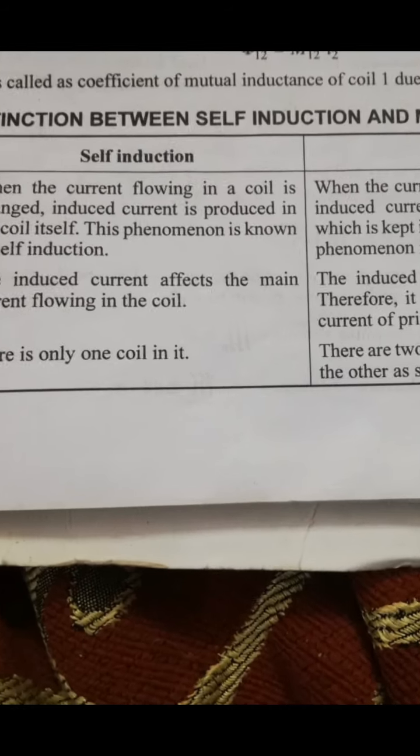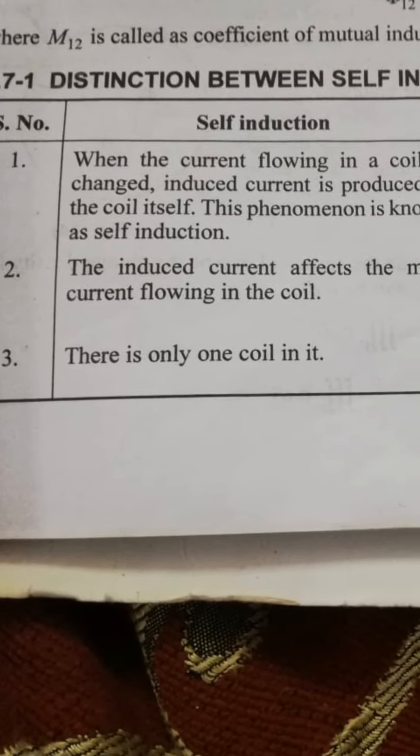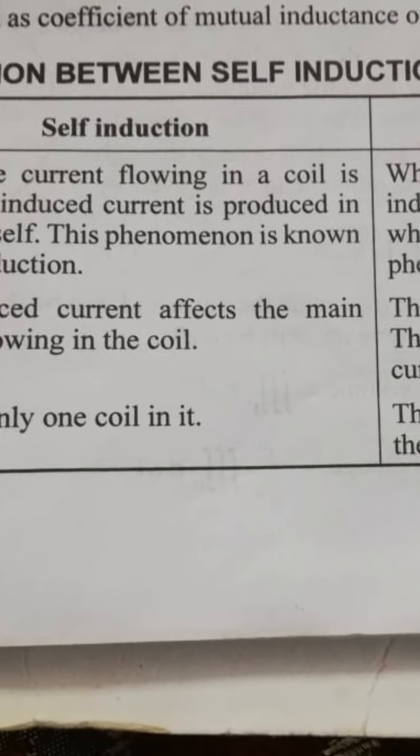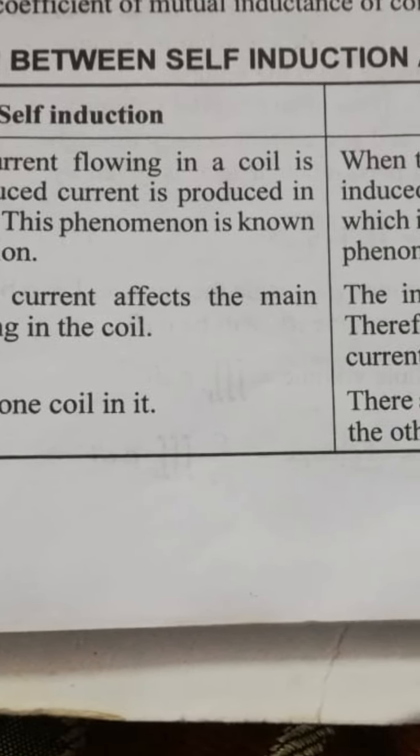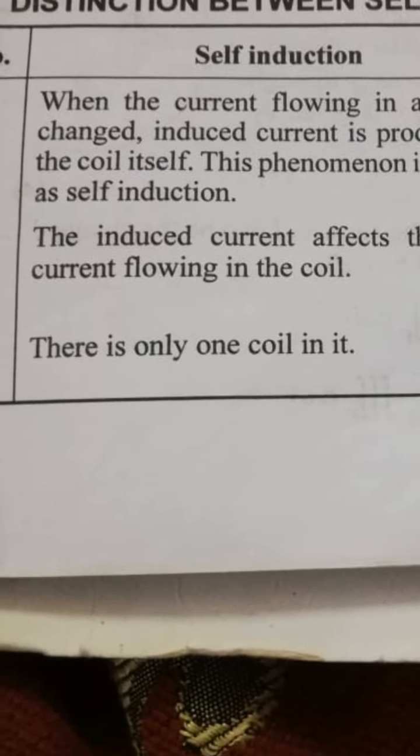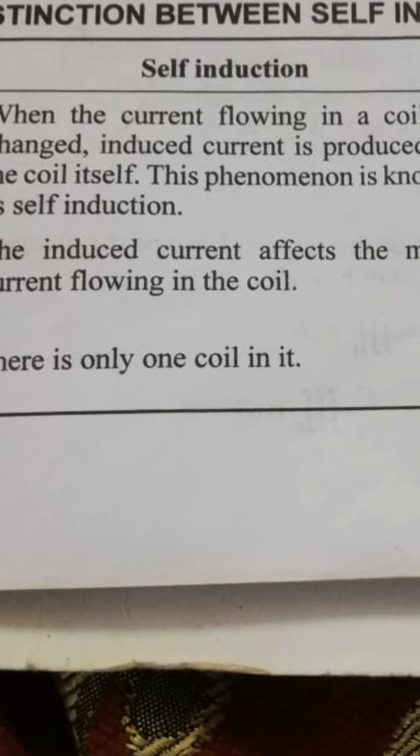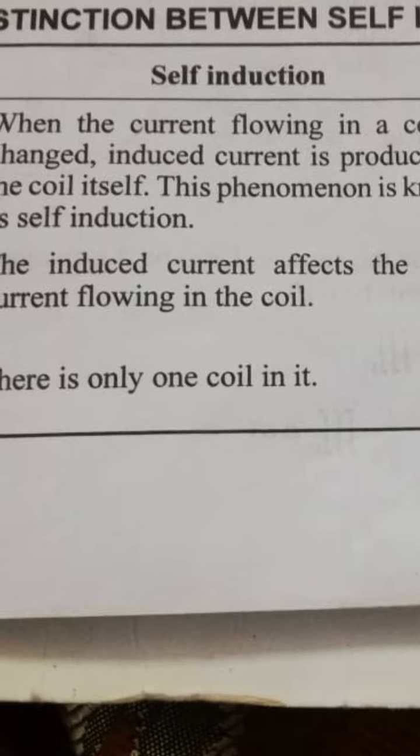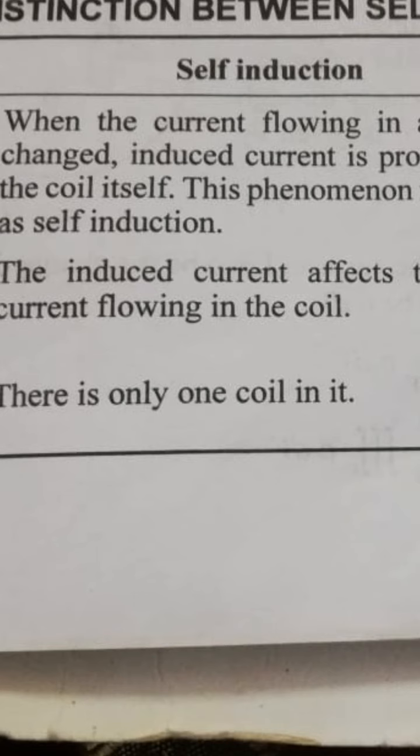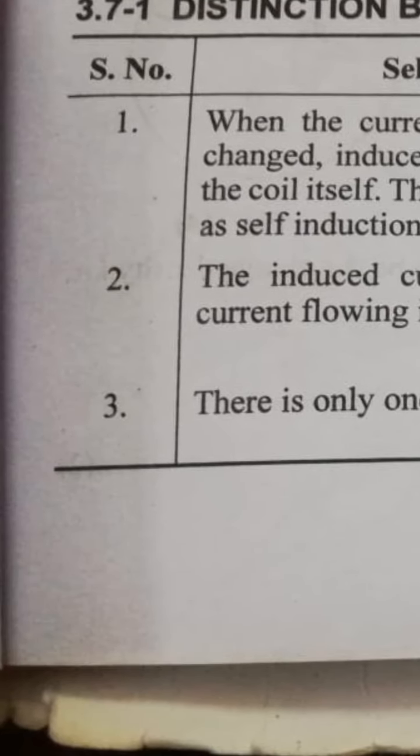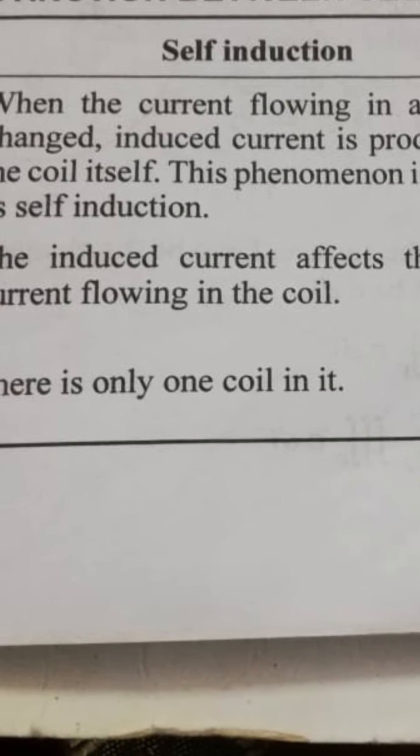Now we will discuss the differences. What is self inductance? When the current flowing in the coil is changed, an induced current is produced in the coil itself, in the one coil itself. This is known as self inductance. Whenever the current flowing in the coil is changing, an induced current is produced in the same coil. This phenomenon is called self inductance.